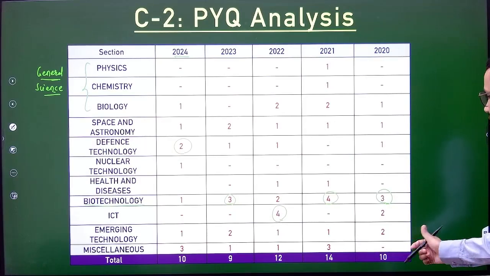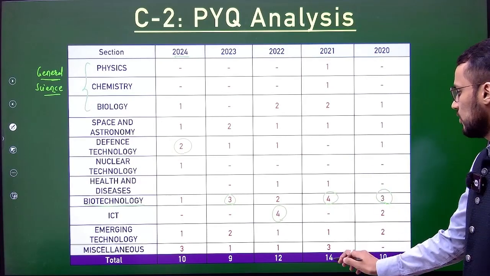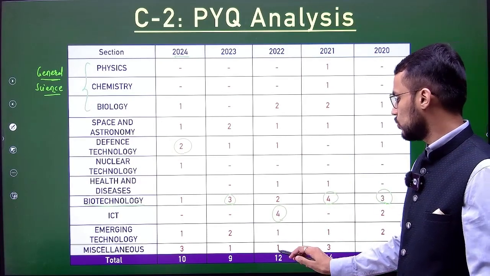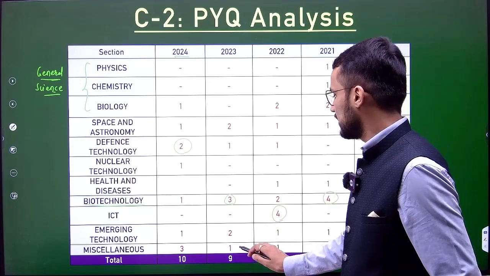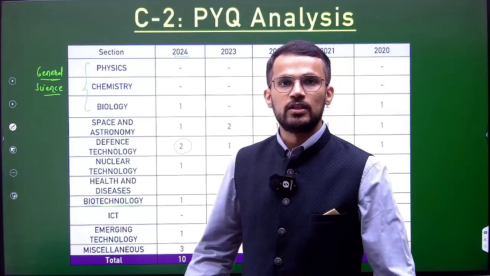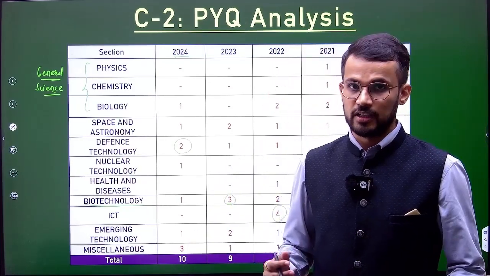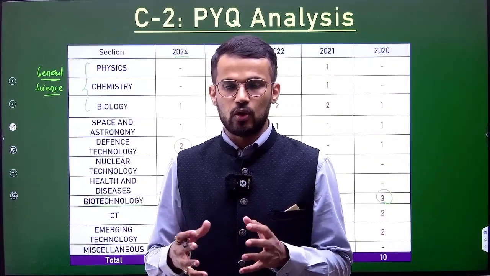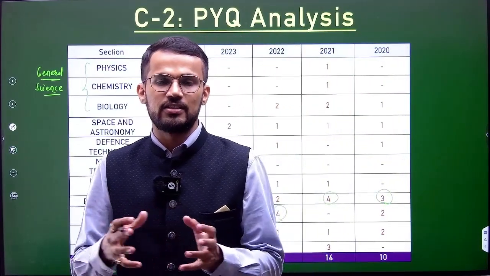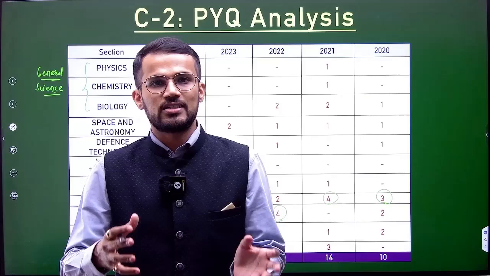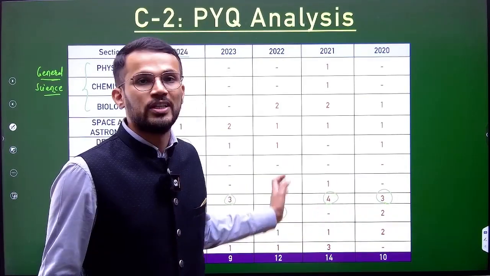In 2020, 10 questions were asked. In 21, 14 questions. In 22, 12. In 23, 9. And then in 2024, 10 questions were asked again. And this trend of questions has slightly increased. This weightage of science and technology has slightly increased post 2020.